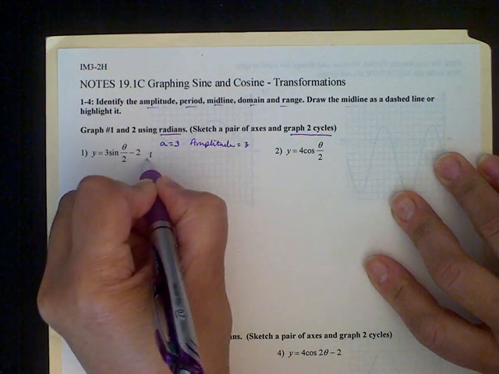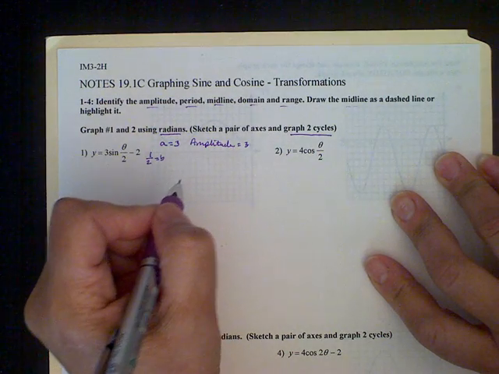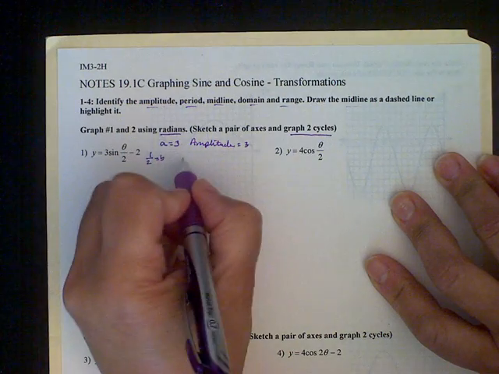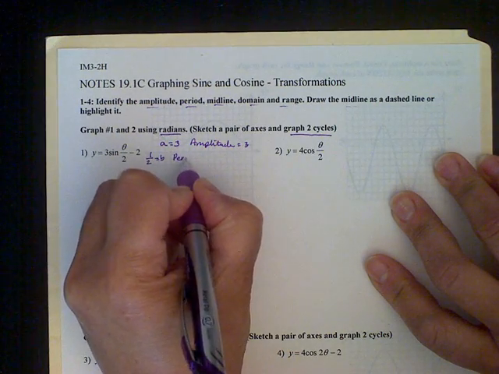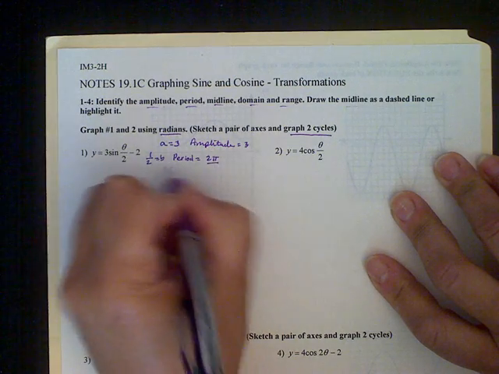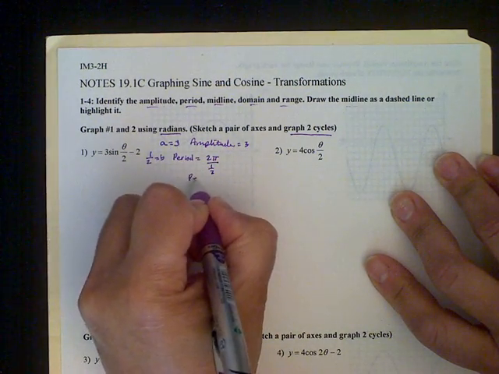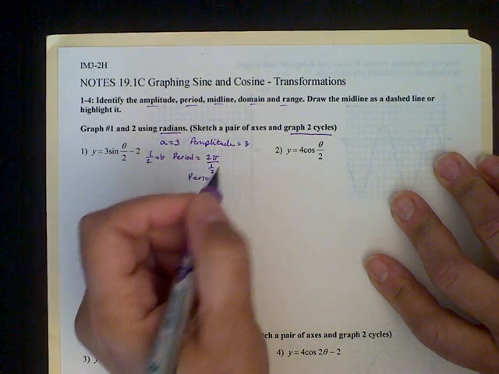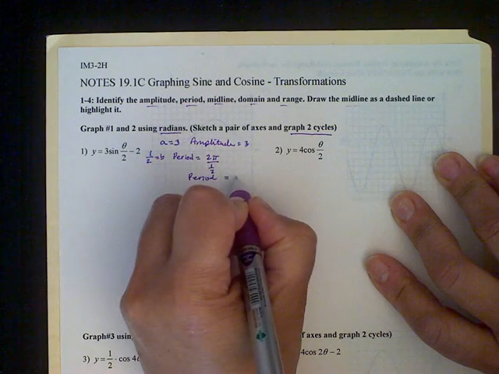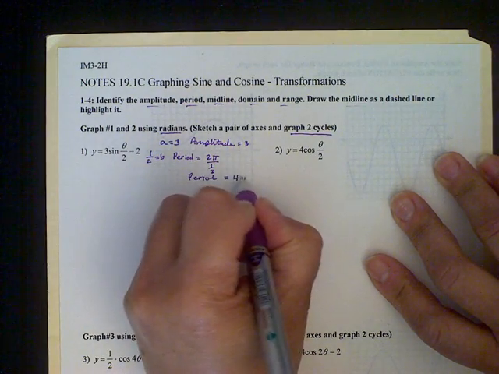Knowing that these are in radians, my period is equal to 2 pi divided by b, which is 1/2. So my period is 2 pi times 2, which gives me 4 pi.